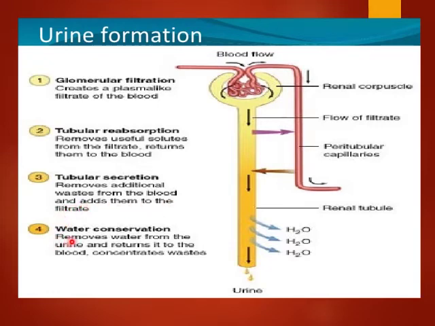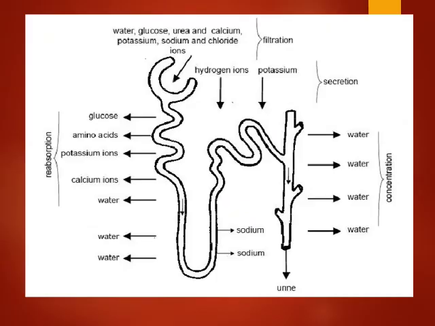And what is the other function of the kidney? Water conservation. It removes water from the urine and returns it to the blood and maintains the level of water in our body. So you can see the water is being reabsorbed, and the things which are required are also being reabsorbed. Here we can see water, glucose, urea, calcium, potassium, sodium, chloride and iron ions.